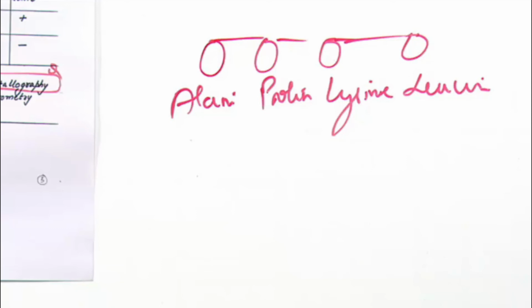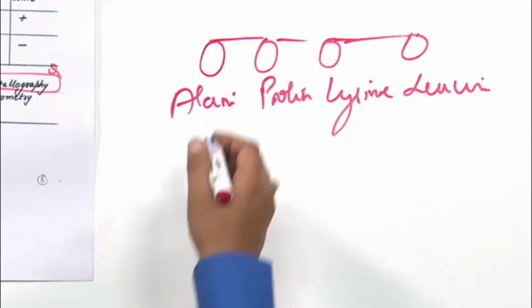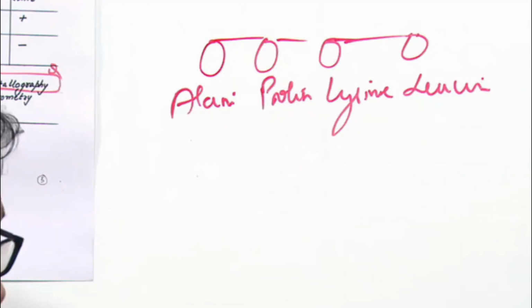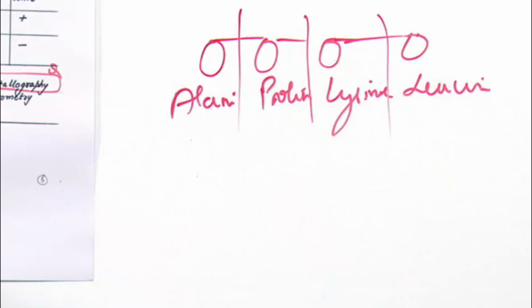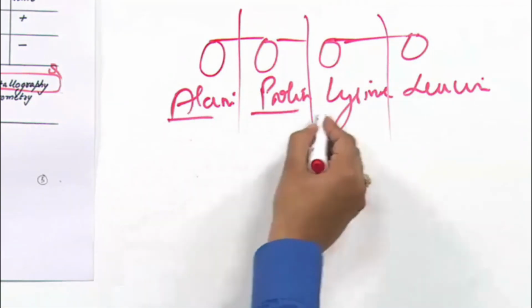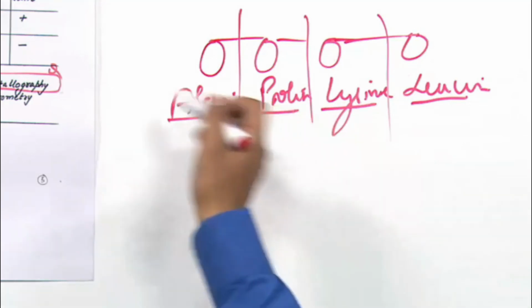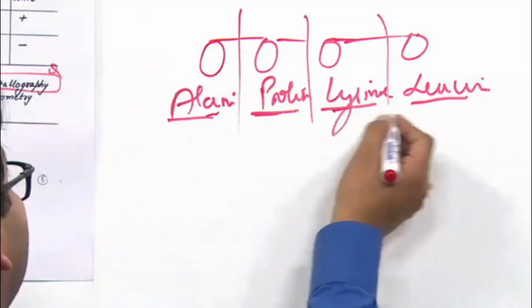Definitely you will tell alanine, proline, lysine and leucine, this is the sequence of amino acids. Suppose you don't know the primary structure of this protein, and you are asked what it is. You have two techniques, one is mass spectrometry and another is Edman degradation technique. Suppose you determine the sequence by Edman's technique. It will tell you alanine, proline, lysine, leucine, exactly the same, no confusion. If you determine the amino acid sequence by mass spectrometry, it will also tell you alanine, proline, lysine, leucine, correct.